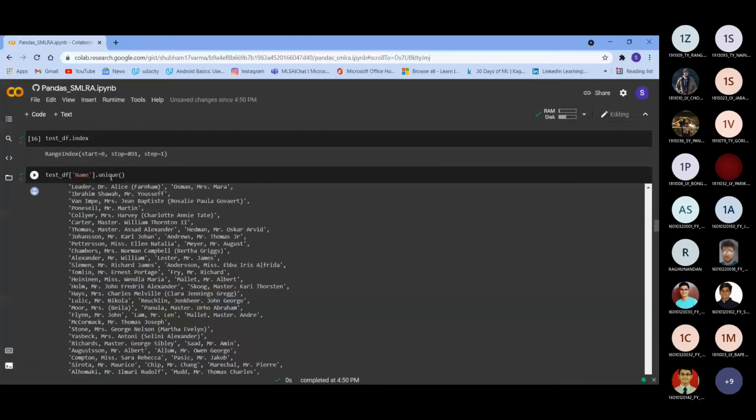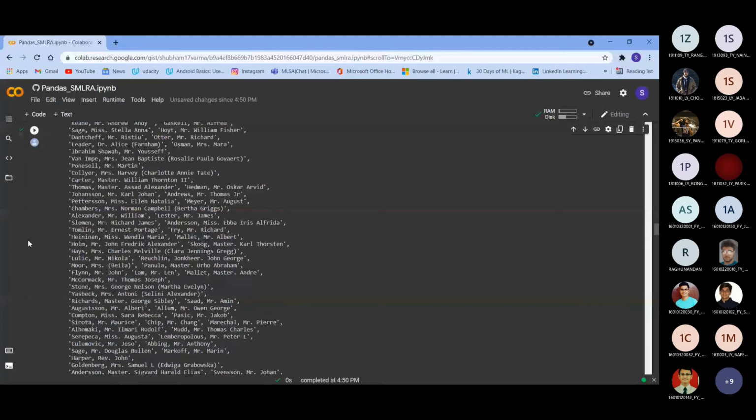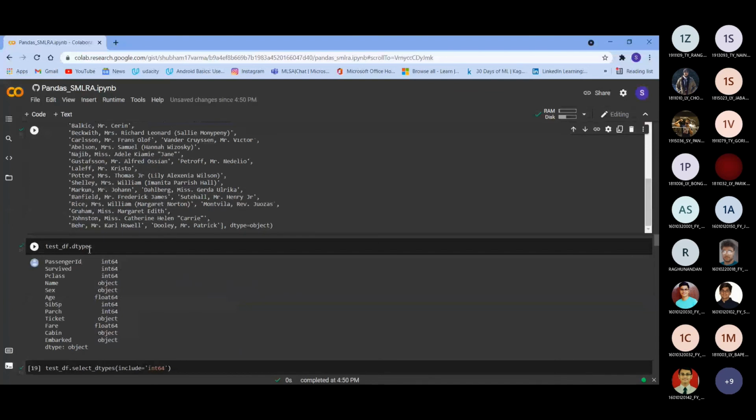Okay, guys. Now the next thing that we will do is classify different data types in our data set, and on the basis of that, we will use different functions. I first found out what the data types of my different columns are. As you can see, passenger ID was int64, the age was float64. These are the different data types of the data present in these columns.